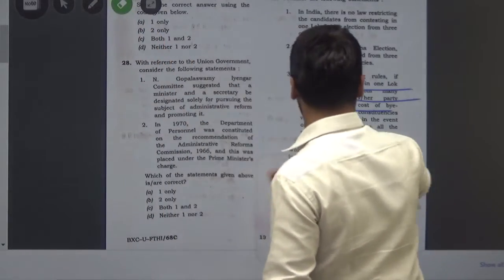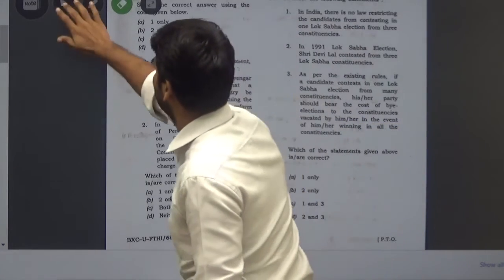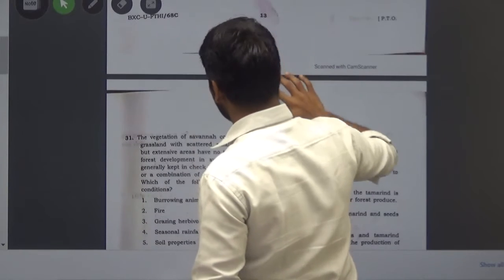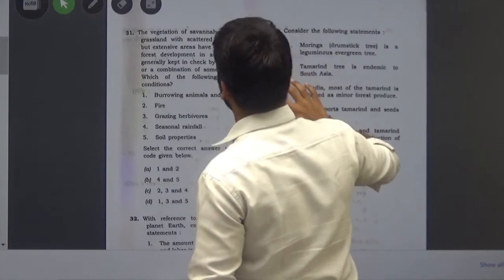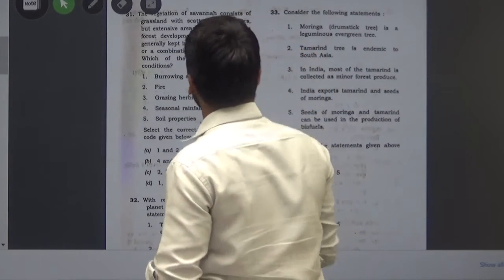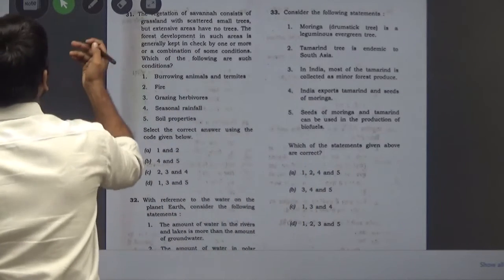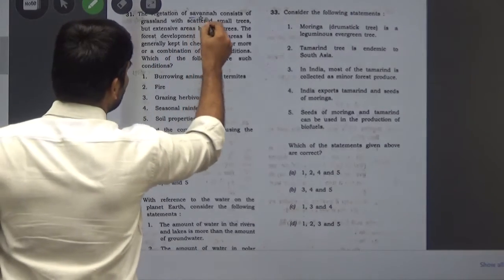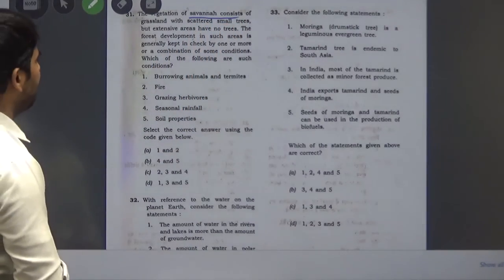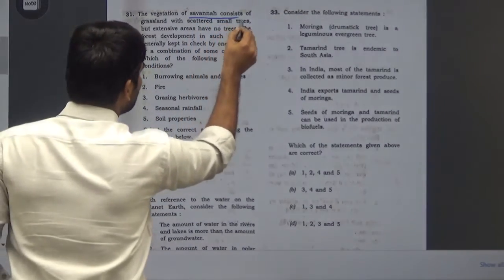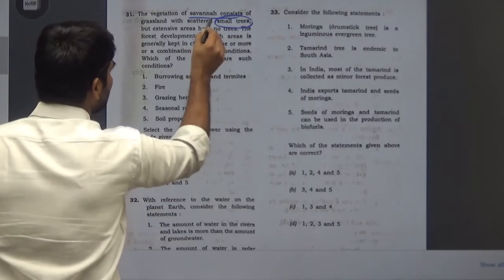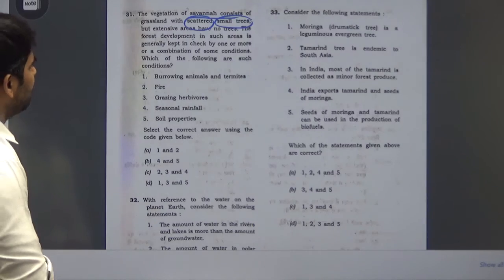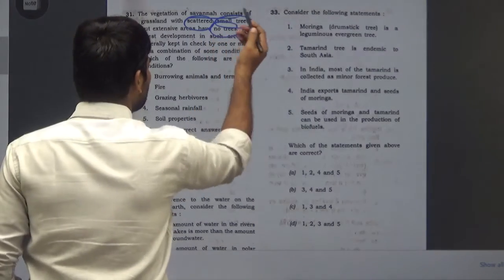Question number 31. And question number 31 says, the vegetation of savanna consists of grassland with scattered small trees but extensive areas have no trees. This gives the features of the land, that is the savanna. What are the features? Scattered small trees, and extensive areas with no trees.